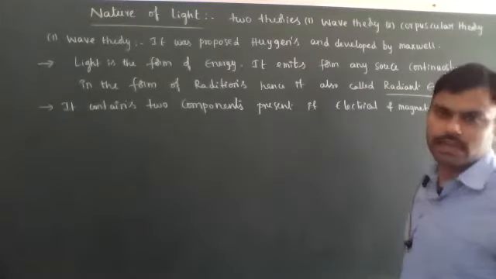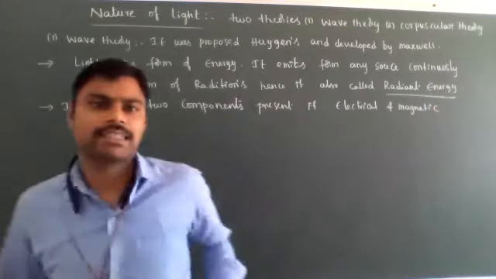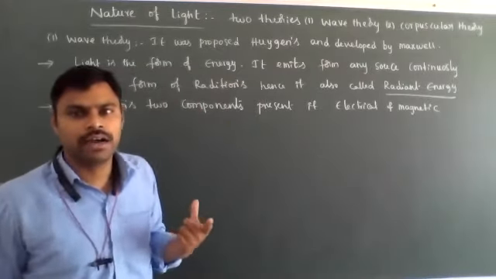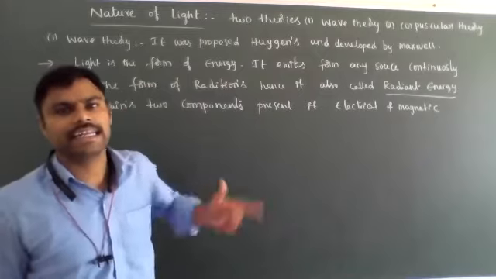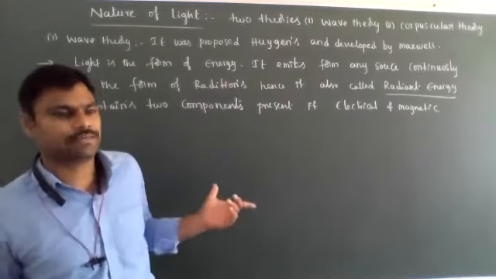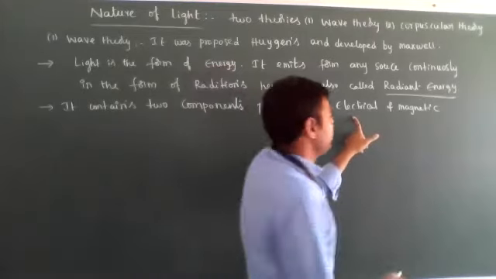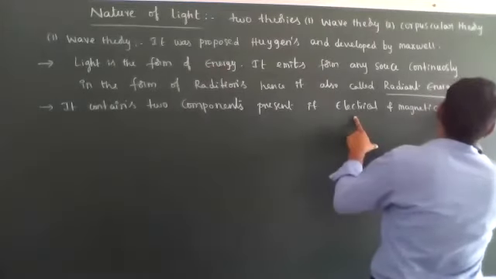So the light has two important components present. What are those two important components? Electrical components as well as magnetic components.